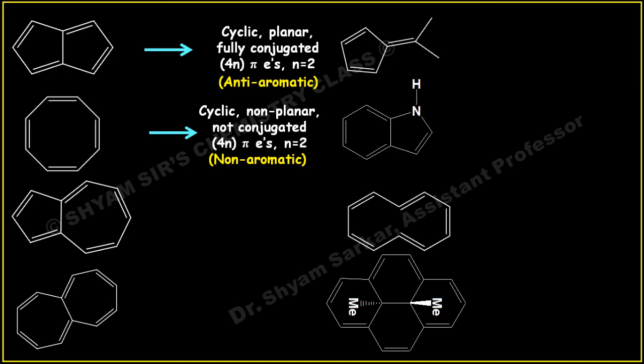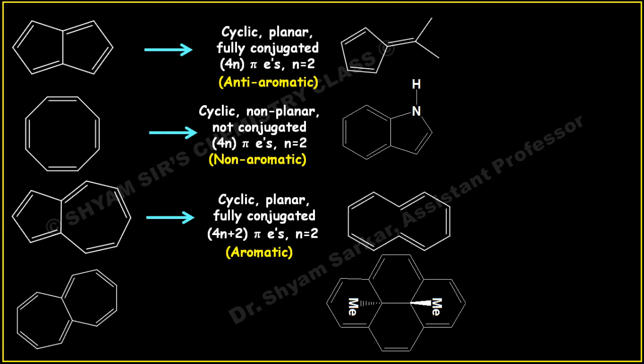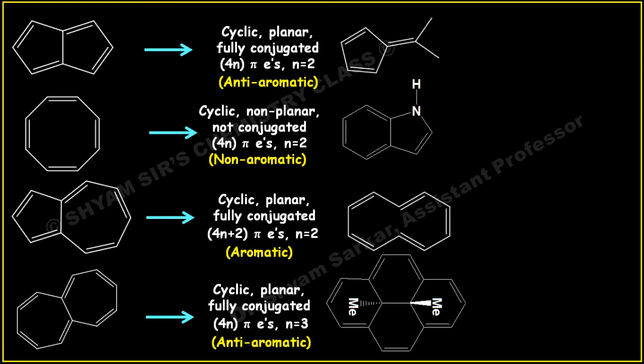So next one is azulene, you have seen already. This is cyclic, planar, fully conjugated, and it has 4n plus 2 pi electrons where n equal to 2. So this is aromatic. If you see the next one, this is also cyclic, planar, fully conjugated. All the carbons are sp2 hybridized and it is a fully conjugated molecule. Here you have 4n pi electrons where n equal to 3, so total 12 pi electrons are there. So this is anti-aromatic in nature. If you see the next one, the next molecule is cyclic, planar, fully conjugated, and it has 4n plus 2 pi electrons where n equal to 1.